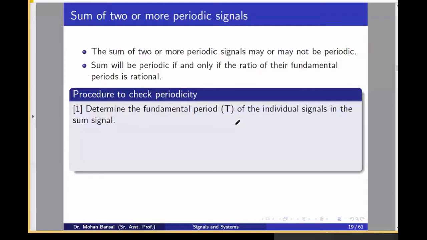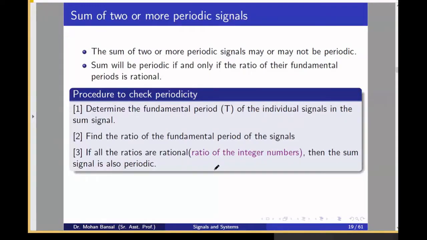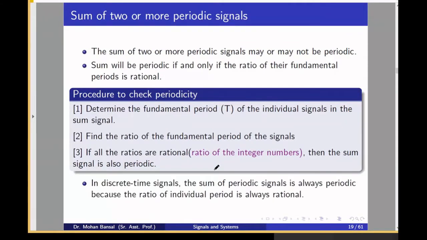So how will we check the periodicity of the sum of two signals? First, you need to determine the fundamental period of each individual signal. Then you compute the ratio of their fundamental periods. If the ratio is rational, that means a ratio of integers, then the sum signal will be periodic. In a discrete time signal, the sum of periodic signals will always be periodic, because the ratio of individual periods is always rational. Because n0, the discrete fundamental period, is always an integer, because it is a number of samples.